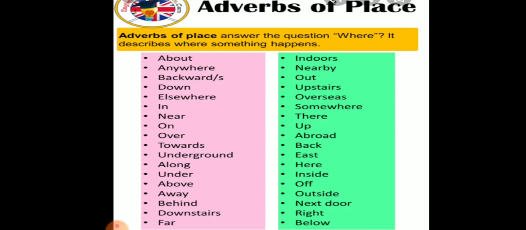Now let's have some other examples of adverbs of place. They are listed, for example: about, down, near, on, indoors, nearby, upstairs, somewhere, abroad, inside, outside, next door, right, below, etc.